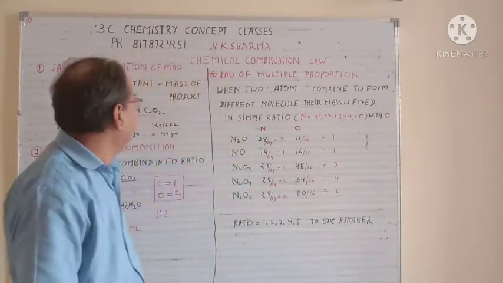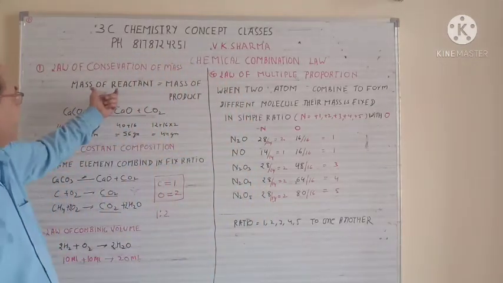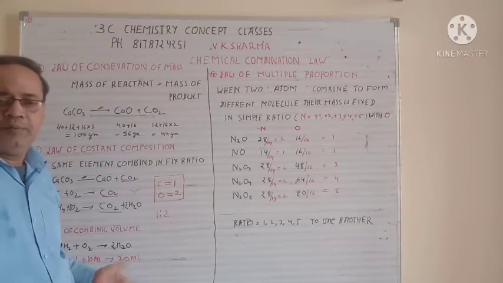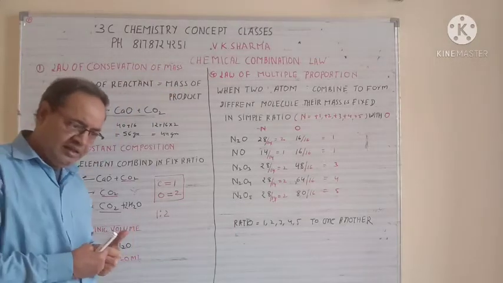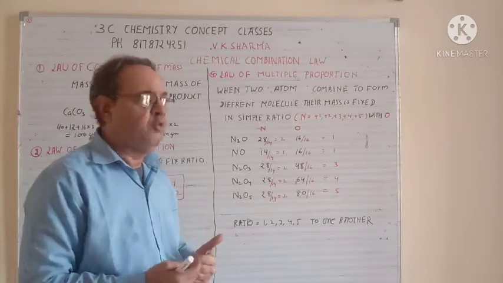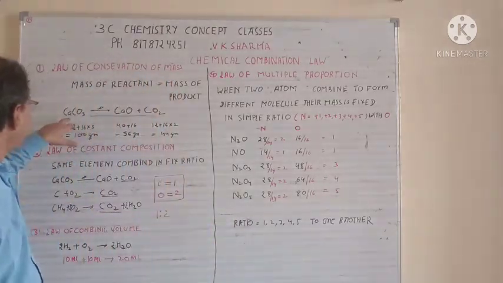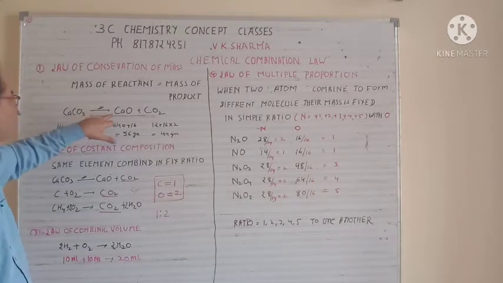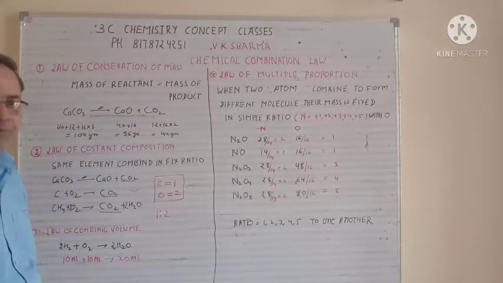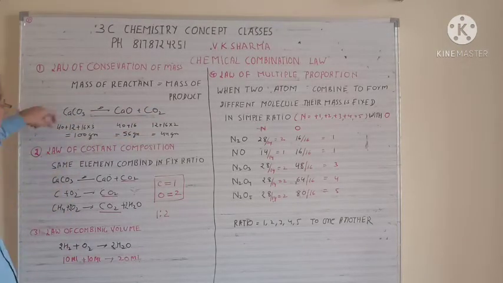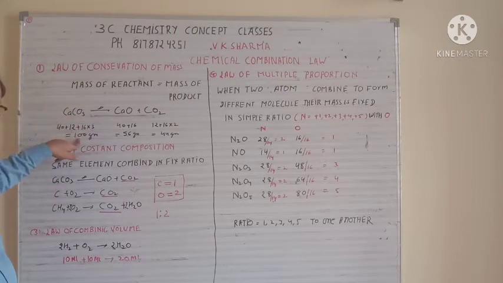Another statement says that the mass of the reactants is always equal to the mass of the products. So whatever mass you take in the reactant, the product formed will be equal to that. For example, let's take calcium carbonate. When we heat it, it gives you calcium oxide plus CO2. Now calcium is 40, carbon is 12, oxygen is 16 into 3 parts, so it gives you 100 grams, the molecular mass of calcium carbonate.